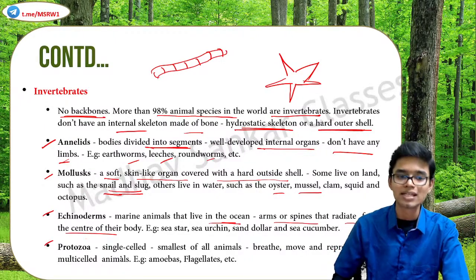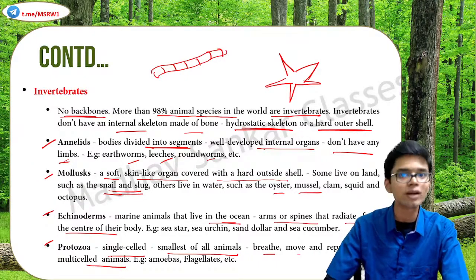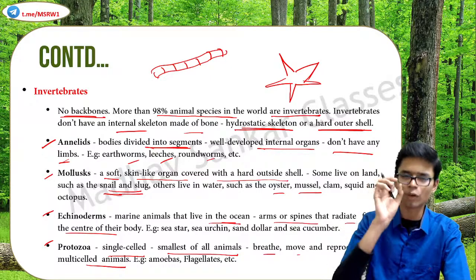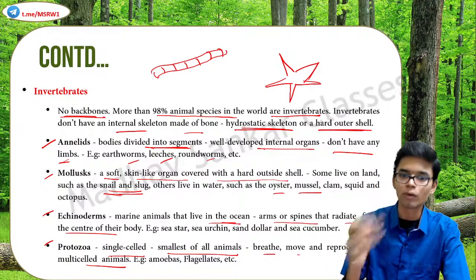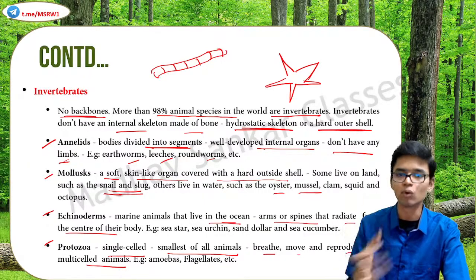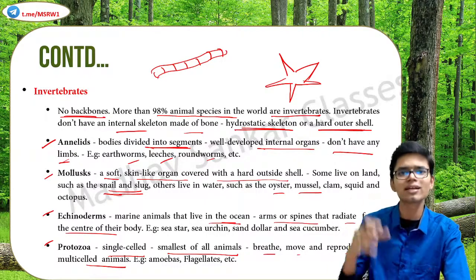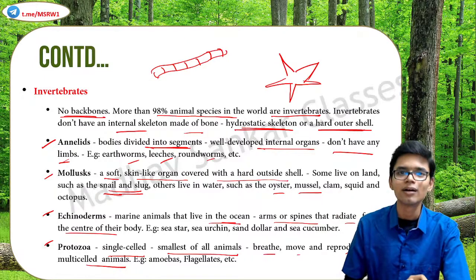Protozoa. Single-celled, the smallest of all animals. They breathe, move, and reproduce like multi-celled animals. They have only one cell, and these are the smallest of all animals. They have all body functions. They actually breathe, move, reproduce. They do all these things just like multi-celled animals. However, they only have a single cell. Example: amoeba, flagella, etc.